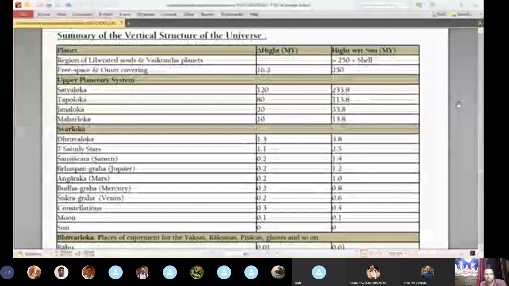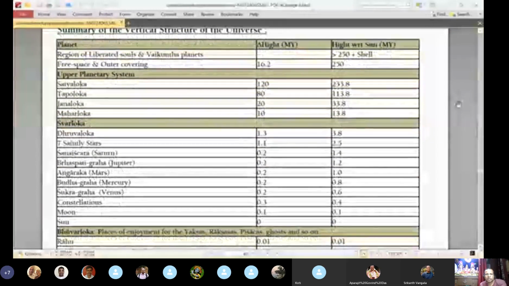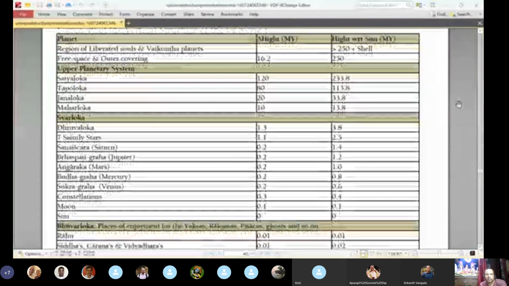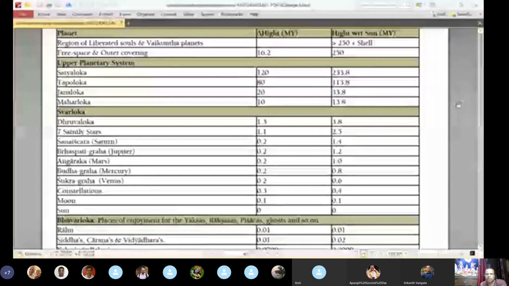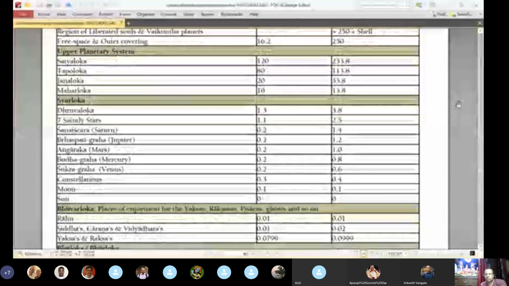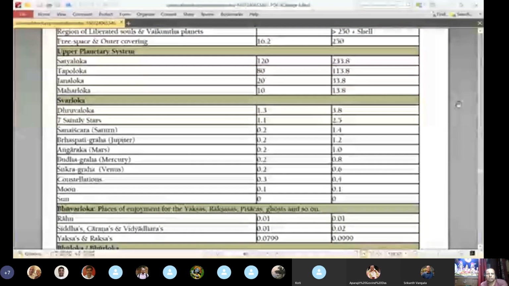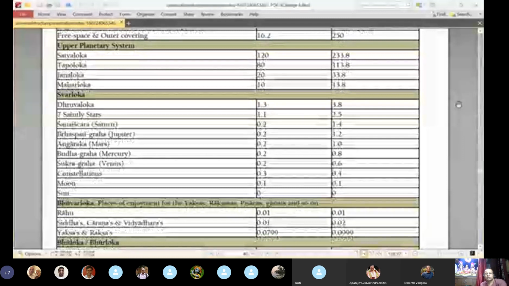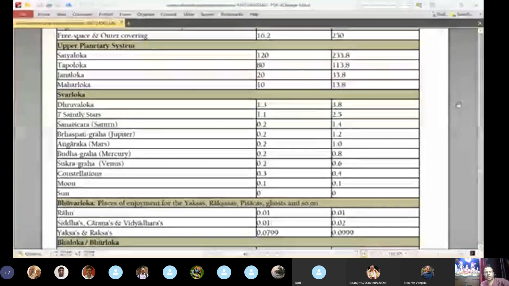Just again. First is the region of liberated souls and Vaikuntha planets, beyond 250 million yojanas from the sun. Then after that there is some free outer space. Then we saw Satyaloka, Tapaloka, Janaloka, Maharloka. Then Swarga will start with the Dhruvaloka and the seven saintly planets. When we saw the Swarga Loka, we didn't see the planets, right? These planets are also considered heavenly planets, like Saturn, Jupiter, Mercury, Venus, etc., and the constellations, Moon and Sun. All these are considered heavenly planets, which are part of the Swarga Loka.